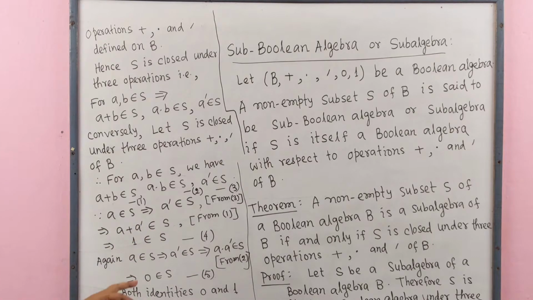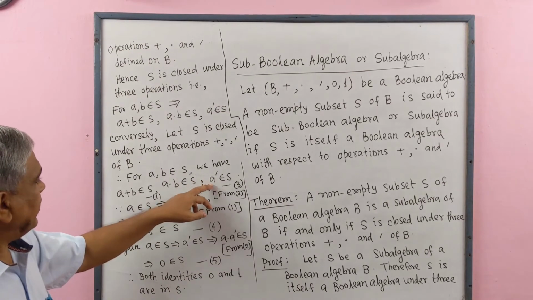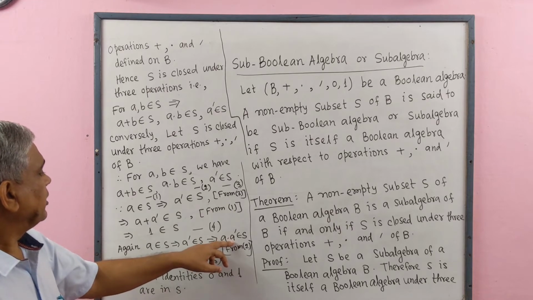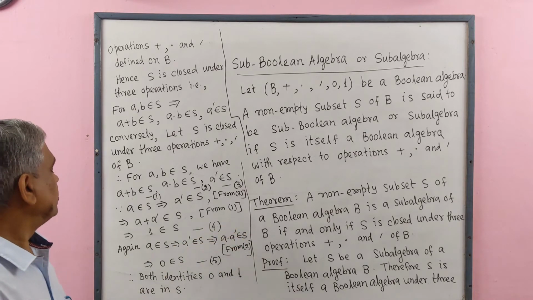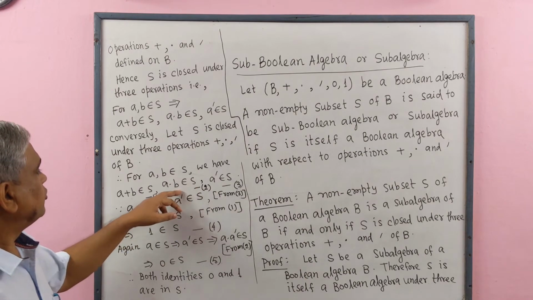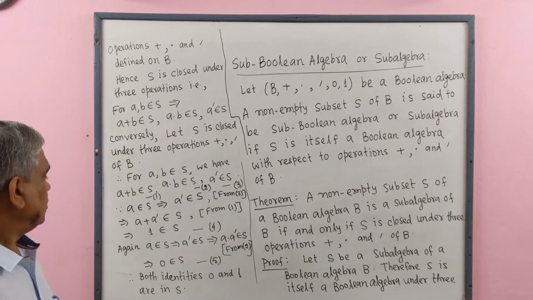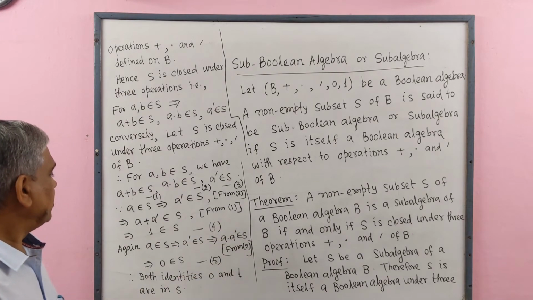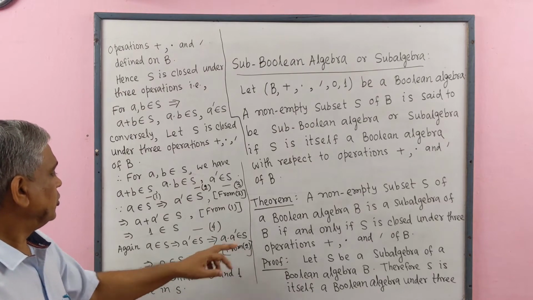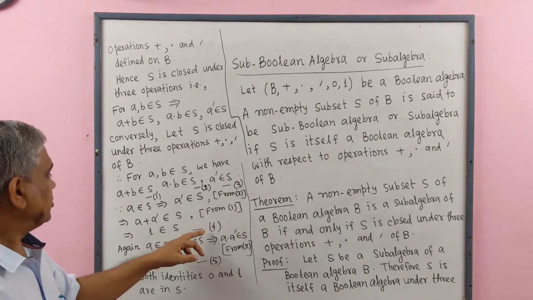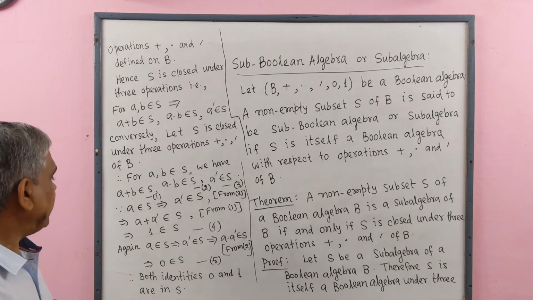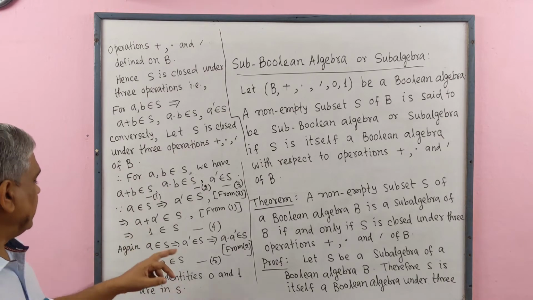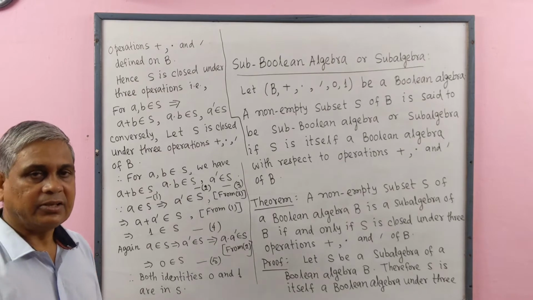Again, A belongs to S, A dash belongs to S, implies that A dot complement of A belongs to S using 2. A dot complement of A is 0, that is, 0 belongs to S. This is number 4, this is number 5. From 4 and 5 we see that both identities 0 and 1 are in S.